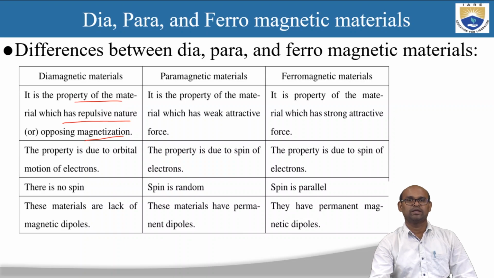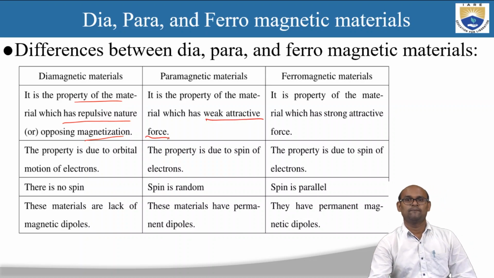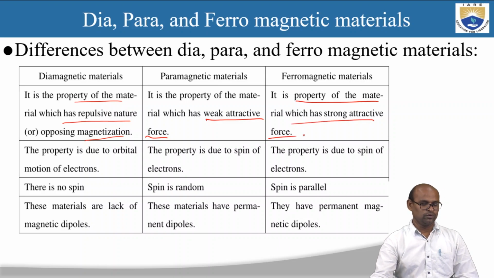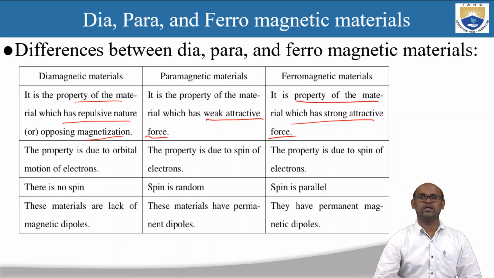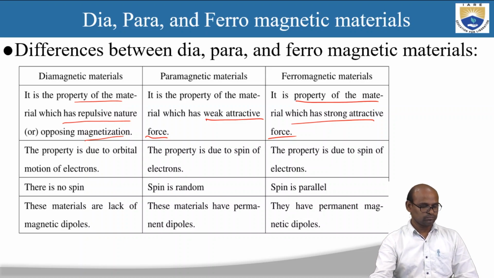And paramagnetic material, it is a property of the material which has weak attractive force. So paramagnetic materials have weak attractive force. Ferromagnetic is a property of the materials which has strong attractive force. So ferromagnetic materials have strong attractive force, whereas diamagnetic materials oppose the applied magnetic field, and paramagnetic materials have very weak attraction to the applied magnetic field.